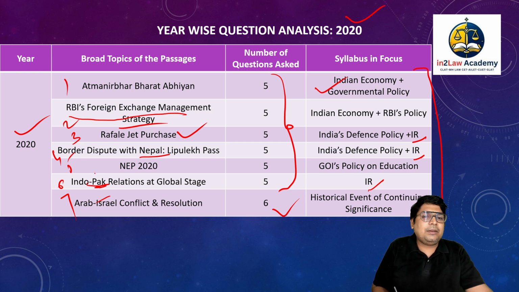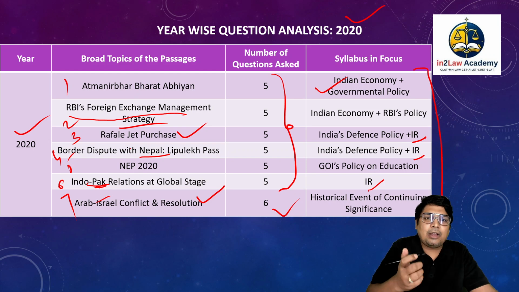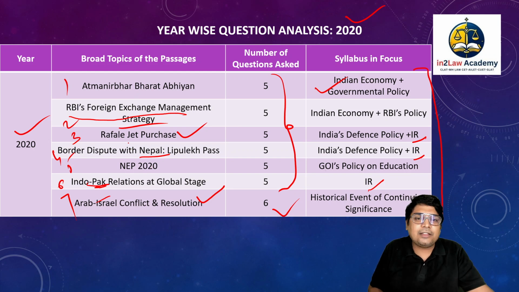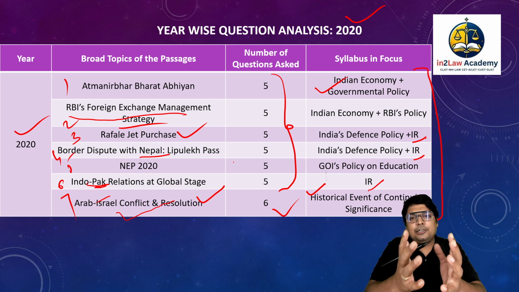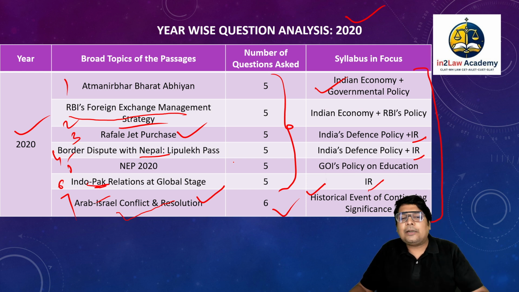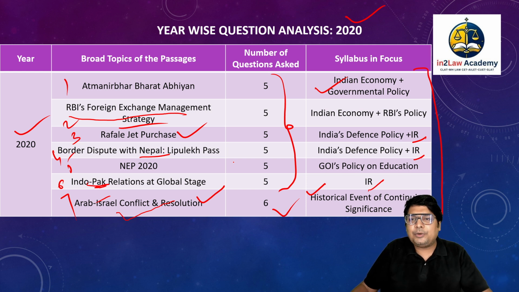And then one important topic that actually can appear once again in 2025 examination, which is going to happen on 1st of December 2024, by the way, is Arab-Israel conflict, because this is a continuously evolving situation. And as you know, they have a specific category called historical event of continuing significance, and this actually fits right into it, right? So that was your trend analysis for 2020.